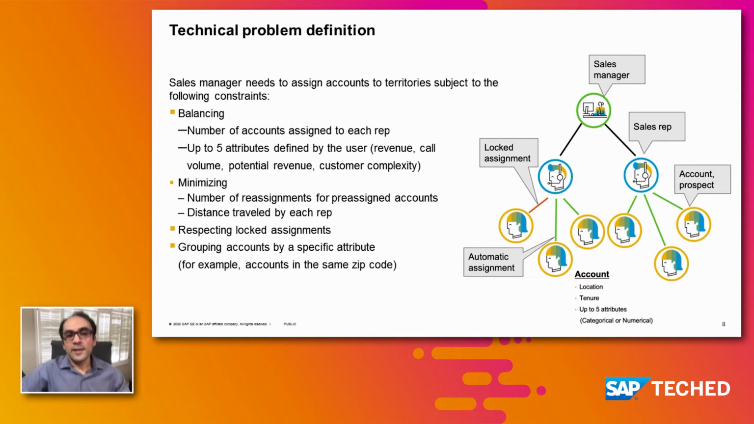And sometimes the sales manager might want to group some of the accounts. For example, the sales manager might want to assign all the accounts in the same zip code to some sales reps, or she might want to group all the accounts in the same line of business and assign it to a sales rep because he or she knows that line of business better than the others. So we have some locked constraints and grouping accounts that we also need to consider in the optimization problem.